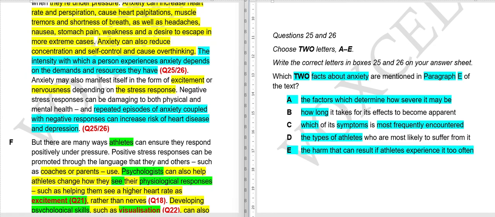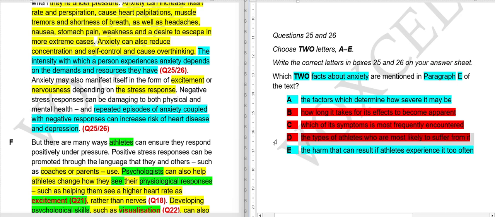Okay, so B option cannot be our answer, because there is no mention of the time period. C, there is no mention of which symptom is more frequently encountered or most frequently encountered. They have said if you encounter repeated episodes of anxiety, but which symptom will more often than not come out first, we don't know about that. D, there is no mention of any category of athletes. So D cannot be our answer. I hope it is clear.